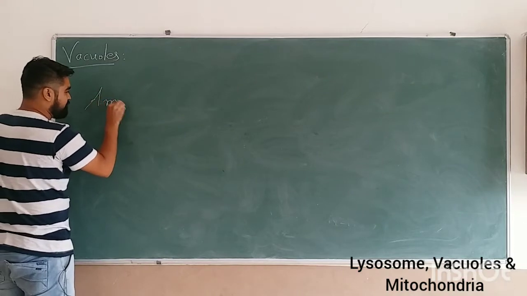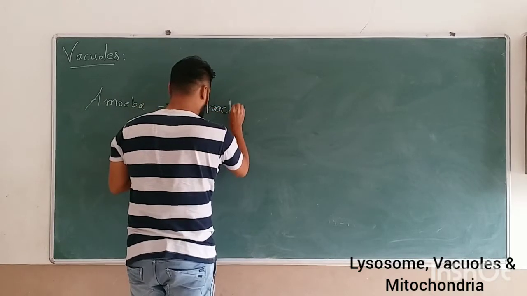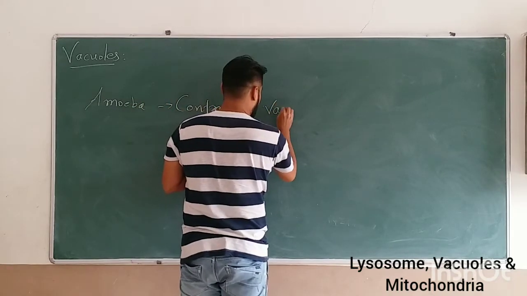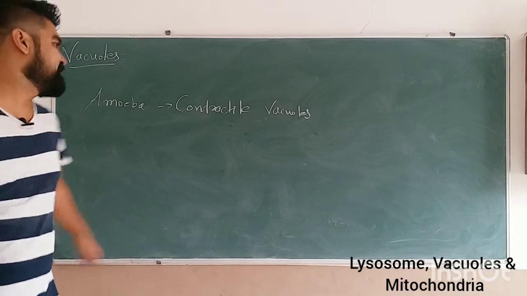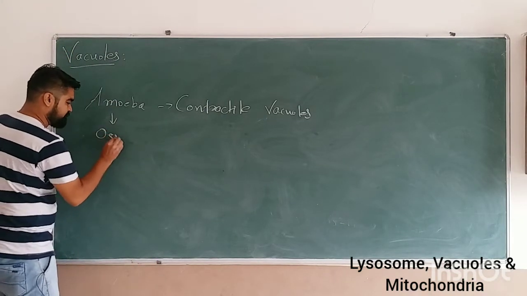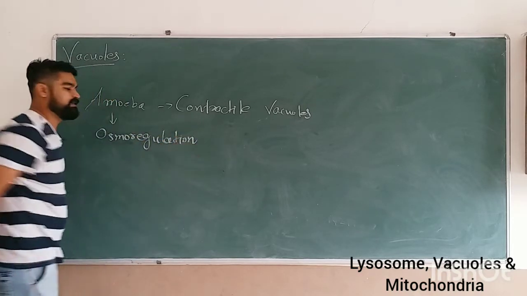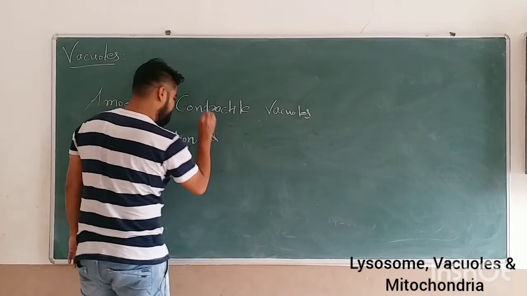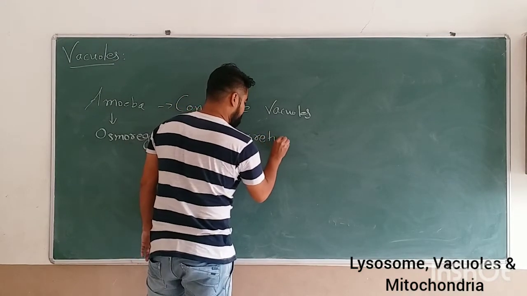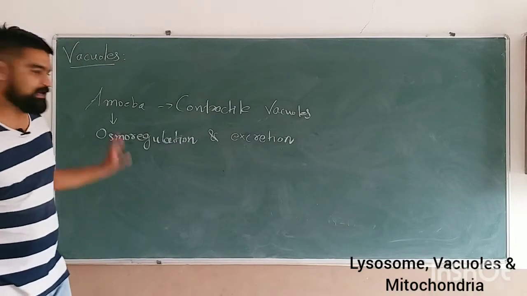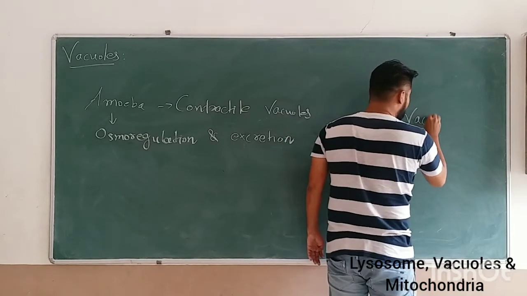For example, amoeba, they have contractile vacuoles which are responsible for osmoregulation, and along with that they are involved in excretion, and as in many protists and also in amoeba they produce food vacuoles.